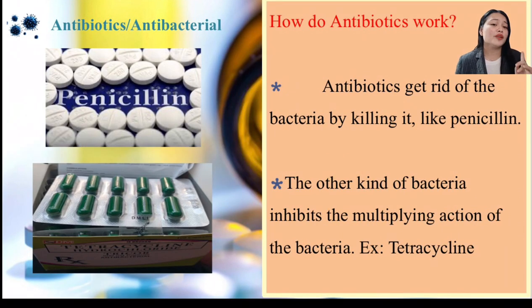So how do antibiotics work? Antibiotics get rid of the bacteria by killing it, like penicillin. The other kind inhibits the multiplying action of the bacteria. An example of this is tetracycline. So in short, there are two functions of antibiotics on how they work: either to kill the bacteria or to just inhibit their growth, to stop replicating and growing.